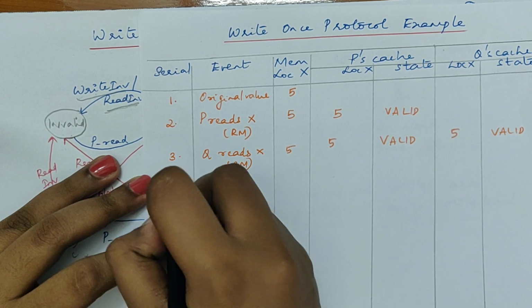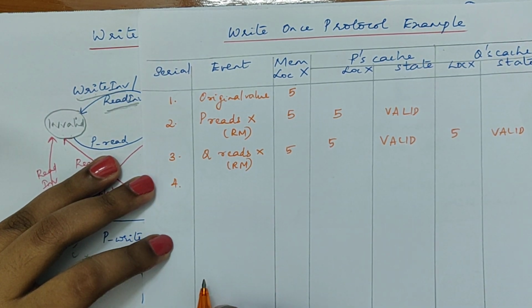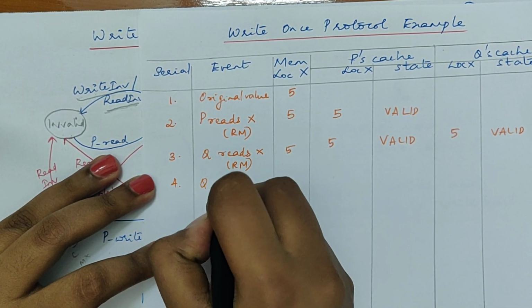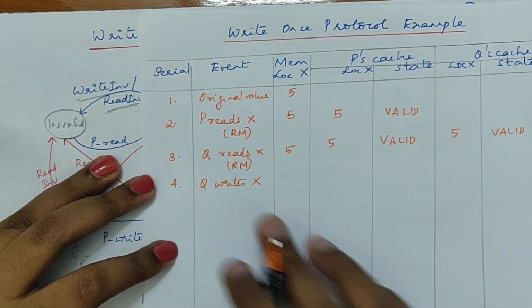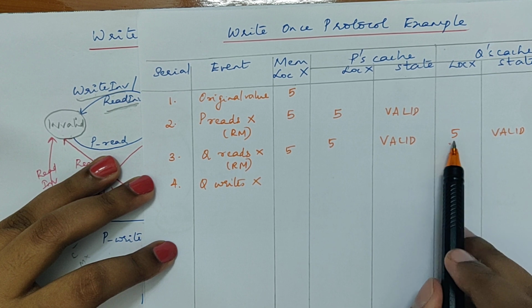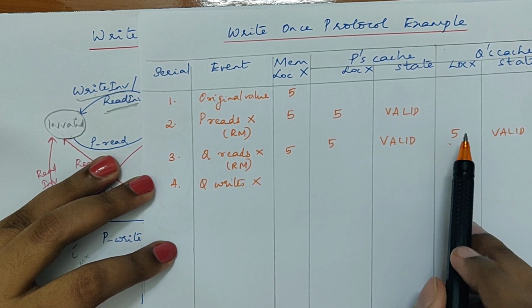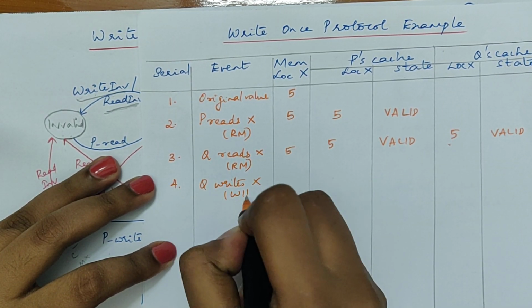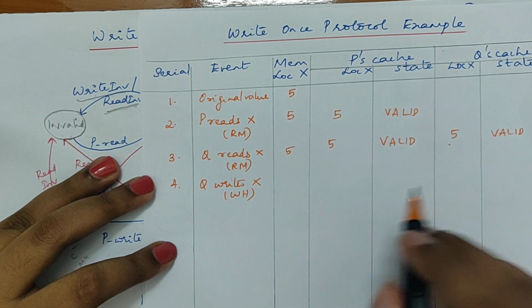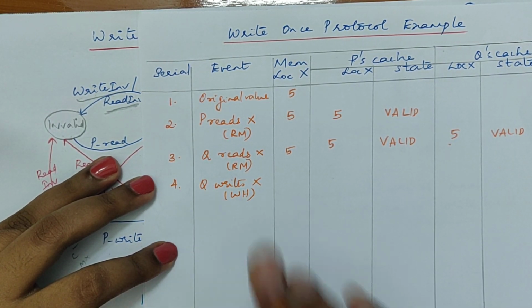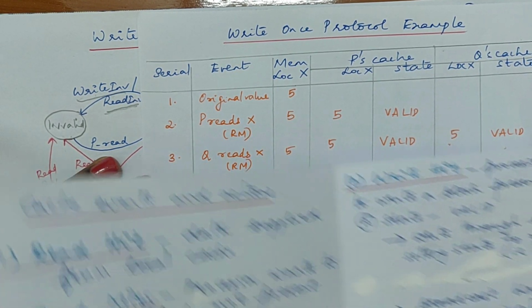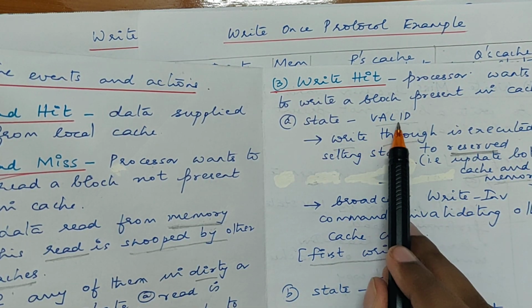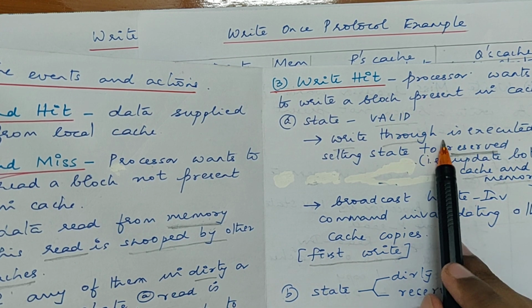Now let's take the next event where Q writes X. The value is present in Q's cache, so this is a write hit. This is the first time Q is going to write the value in cache. So what's the sequence of operations when Q's cache is valid? Write through is executed, right?